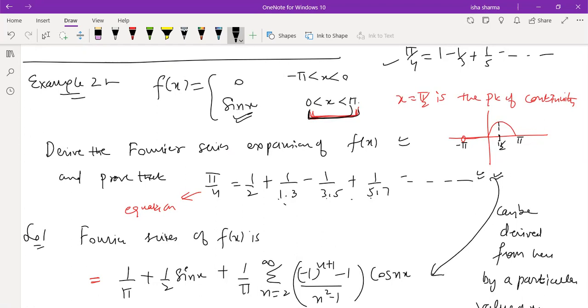Now I see that at pi by 2 my function is continuous, so I'll be using f pi by 2. So what is f pi by 2? Where will I go to compute f pi by 2? This part, not this part, because this is minus pi to 0. So f pi by 2 is sin pi by 2, which is 1.